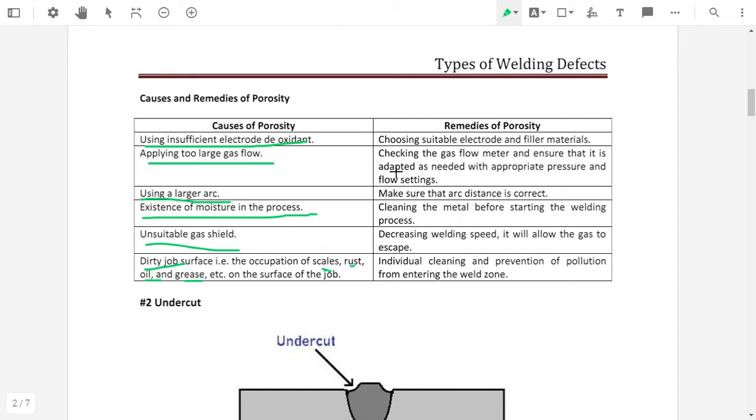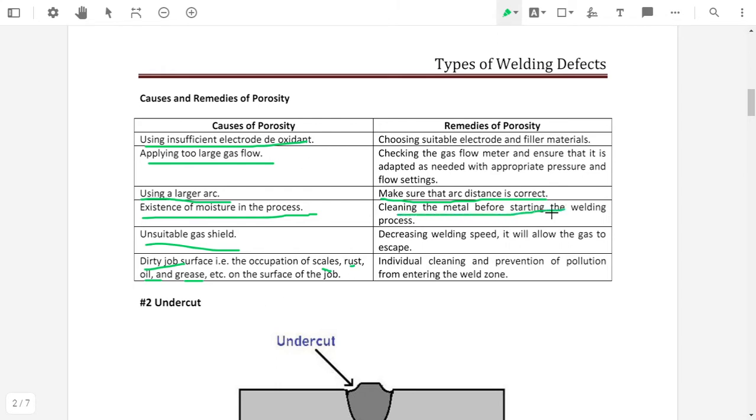Now, check the gas flow meter and ensure that the gas flow is adjusted as needed. Use of the gas flow meter ensures proper gas flow, and it will avoid porosity. Then make sure that the arc distance is correct. As we discussed, porosity is caused by a large arc, so the proper arc should be maintained during the welding procedure.